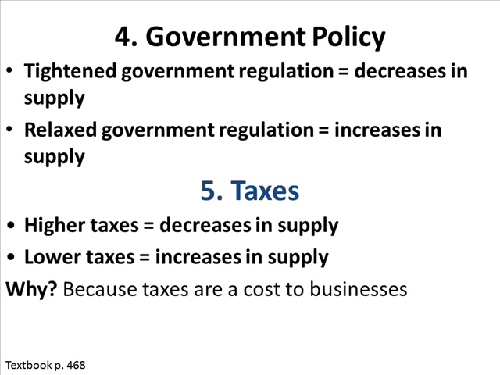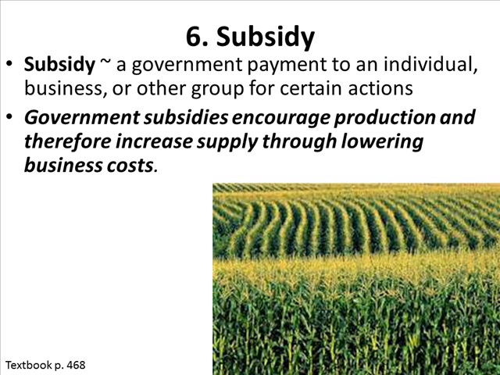The last thing I want you to write down, or I want you to know, is what a subsidy is. A subsidy is a government payment to an individual or business to do or make certain actions. Government subsidies encourage production and therefore increase supply through lowering business costs. The more and more a government can actually give to a business to help them out with something, that means they have more money allocated to making more products, and therefore their supply will be increased.